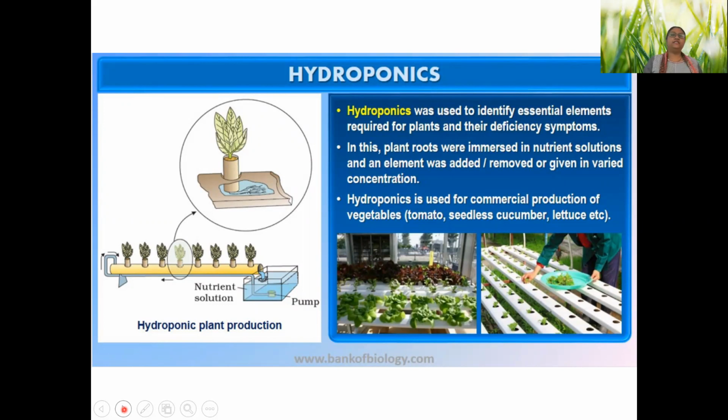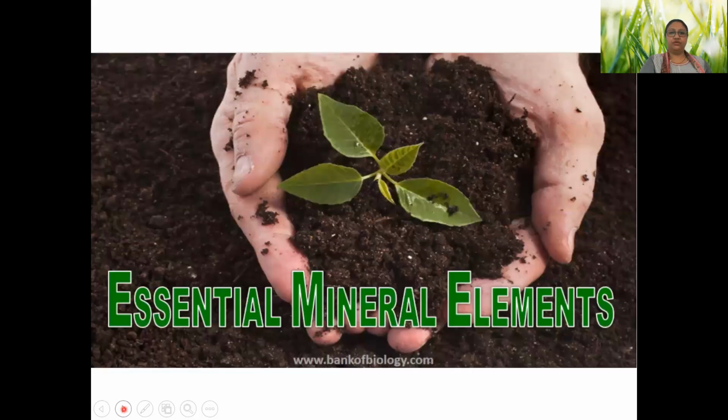And day by day we are developing new techniques. Later on, a technique was developed which is known as aeroponics, where plants can be grown in air. They don't even require the water solution. Nowadays, hydroponics is used in many countries for commercial production of vegetables like tomatoes, seedless cucumbers, and lettuce. Lettuce is one of the most cultivated plants produced by hydroponics. We all know salad leaves, lettuce.